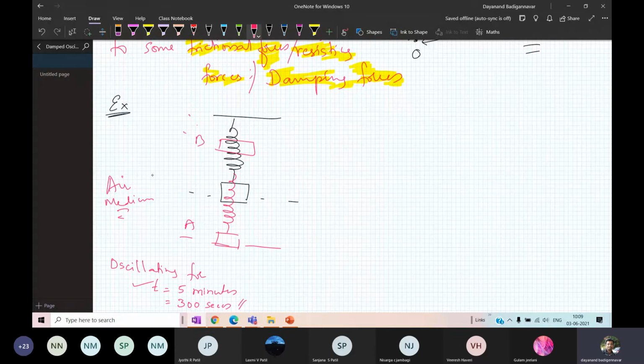Why? Because there is an air medium. After some time, what happens? Slowly the air is acting. You have the airflow. The airflow is going to stop the oscillation because of the friction.